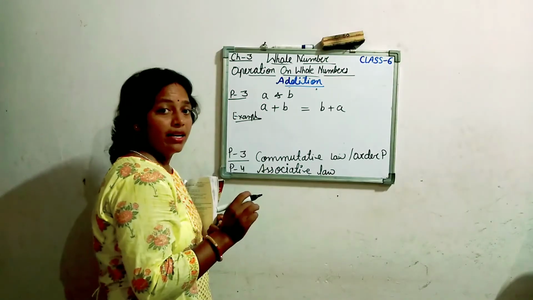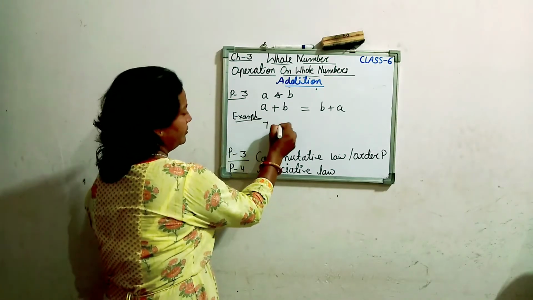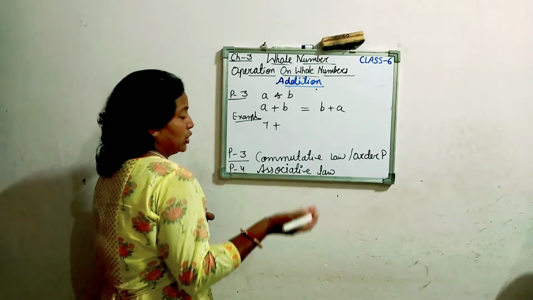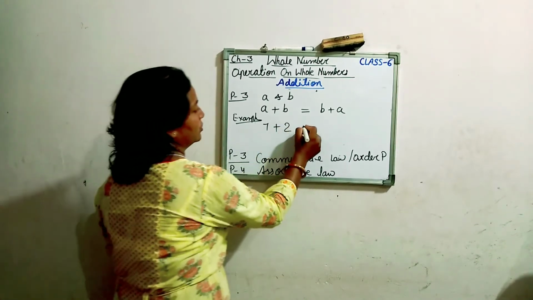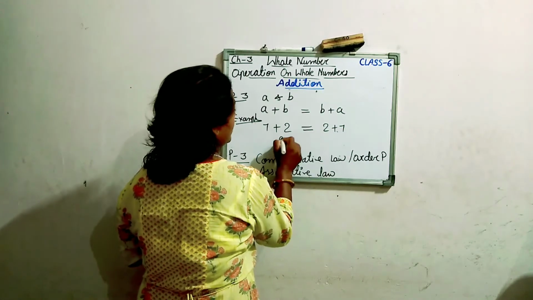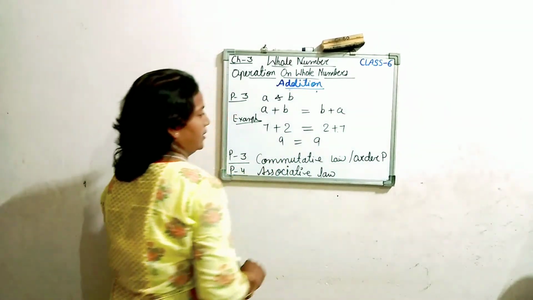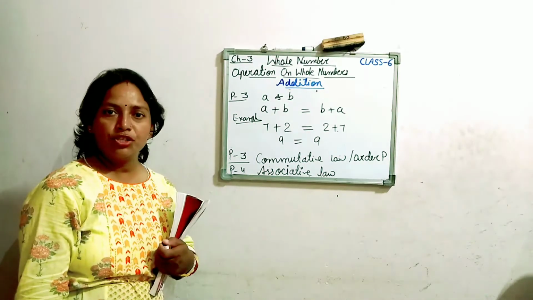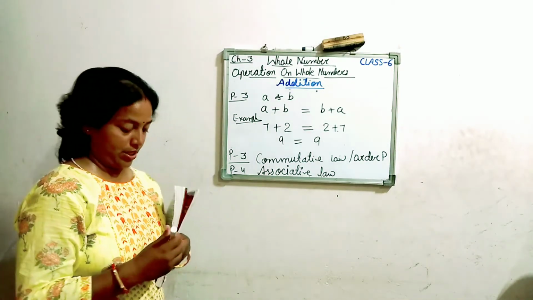Look at the example. Take any whole number a as 7 and b as any whole number 2. Just reverse the order here: 2 plus 7. The answer for both is 9. That is called the commutative or order property.